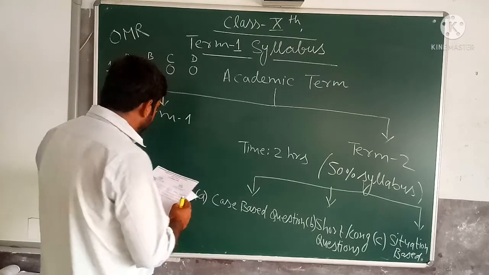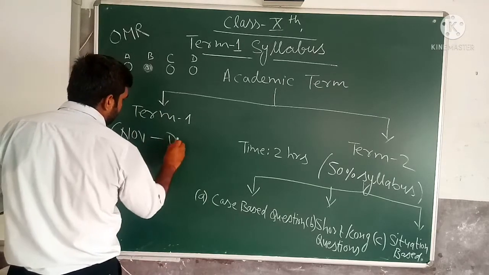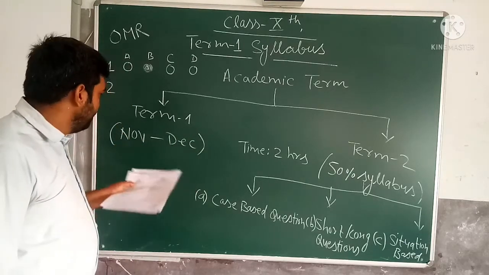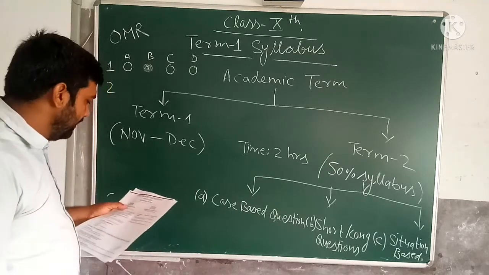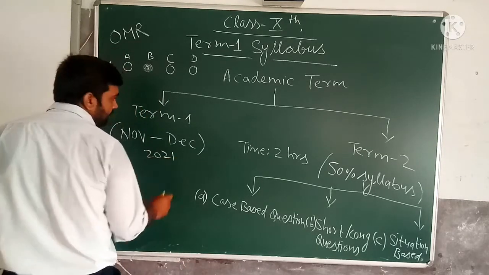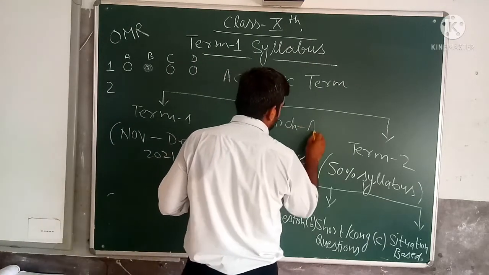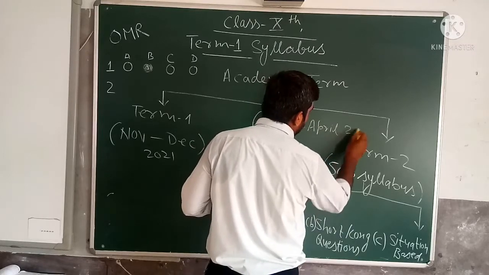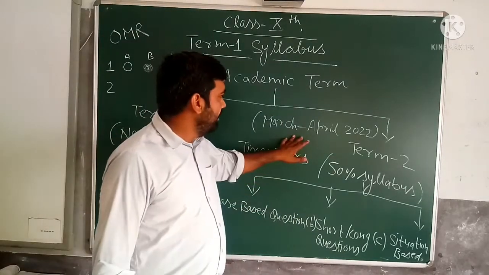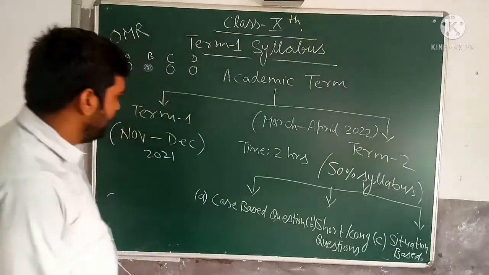Term 1 exam will be held by the CBSE board between November to December 2021, and term 2 exam will be held between March to April 2022. That is the exam timing.